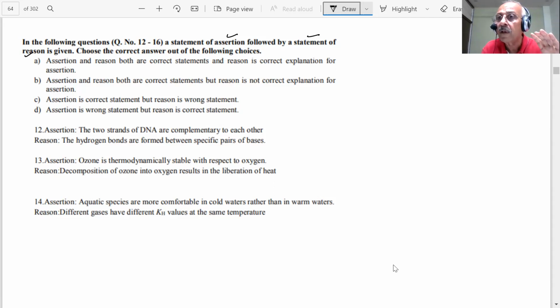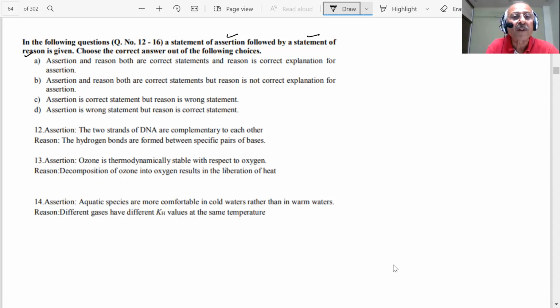There is no fixed rule that every time these statements are like this. There is a sequence which we are experiencing in all the questions, but I don't know what will happen if the sequence is changed. Therefore, we must read each and everything. Don't take anything blindly. If he puts A and this D, what will happen? I don't know. Can I stop anyone? No. So we have to read the four choices A, B, C, D.